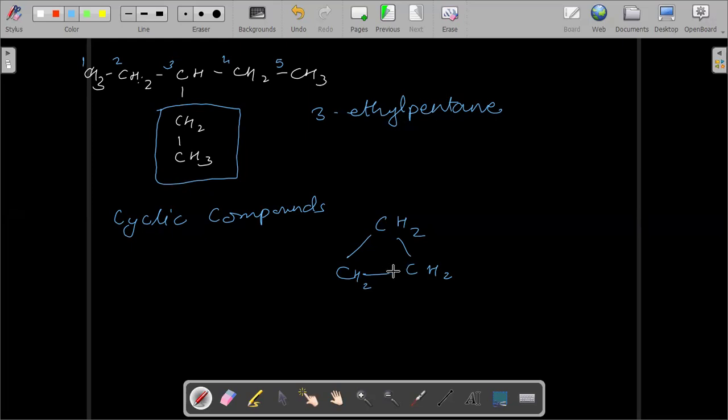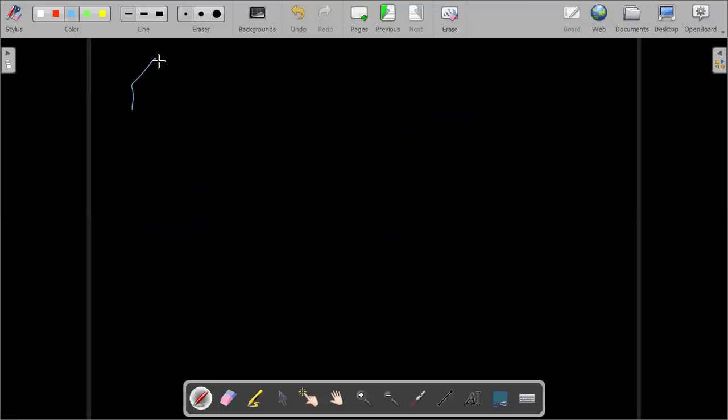To name cyclic compounds, you just include the word cyclo and follow the rules which have been mentioned earlier. So here there are 3 carbon atoms. That is why this will be propane, but it is cyclic. So we'll write its name as cyclopropane. All right. This is cyclopropane. So what should be the name of this one?